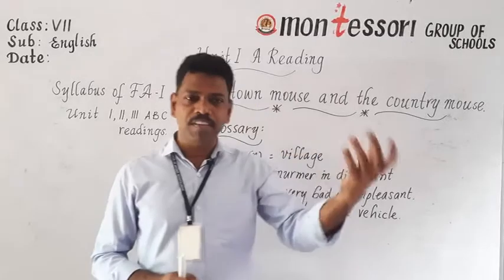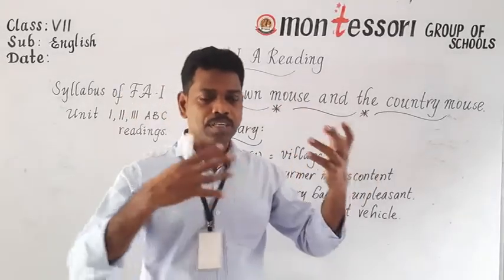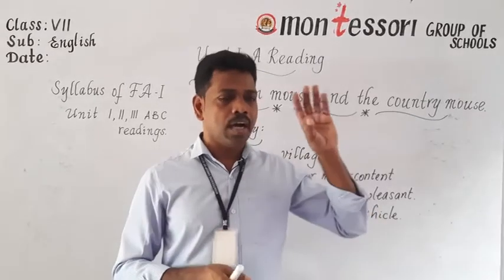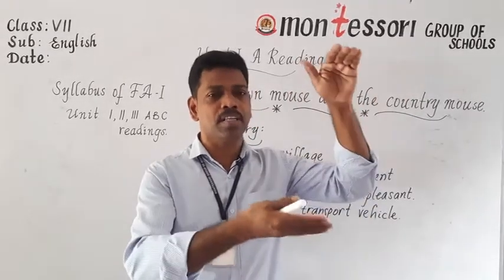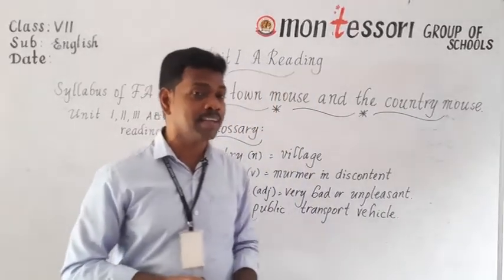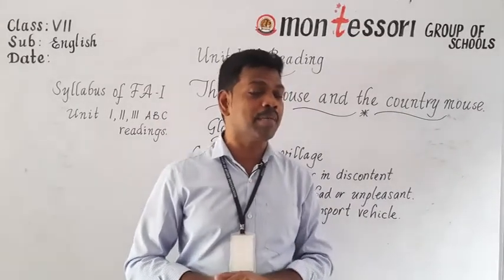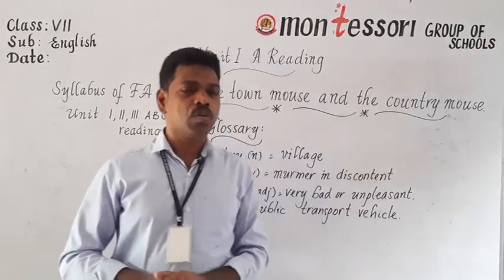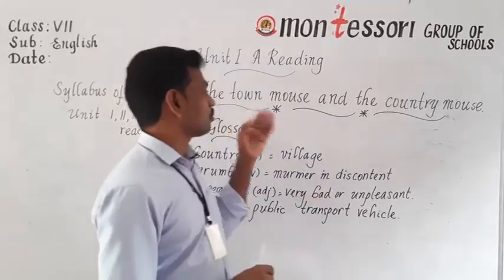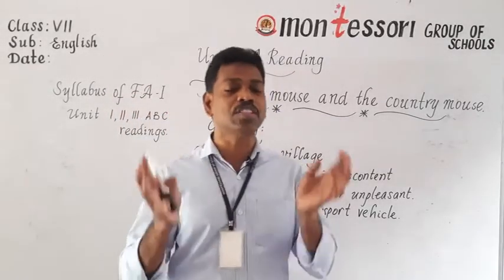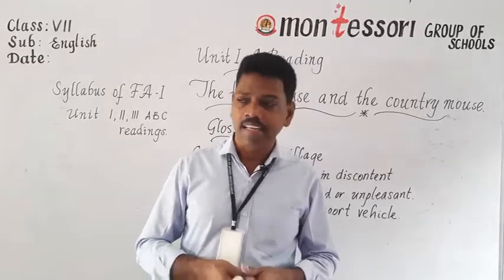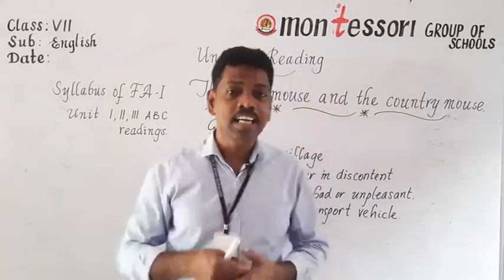Everything we need to cook the food, all the fruits and dry fruits and everything, we put in tins and we put them in the cupboards. And sometimes what happens? The rats, the mice will come and eat them. So we always try to kill them or chase them away. So the town mouse was living in the cupboards of a rich, air-conditioned, well-settled house. And the town mouse showed everything to the country mouse.